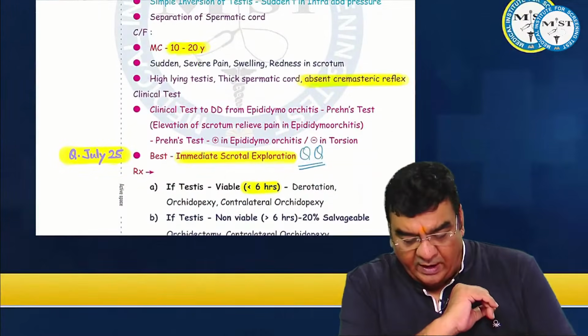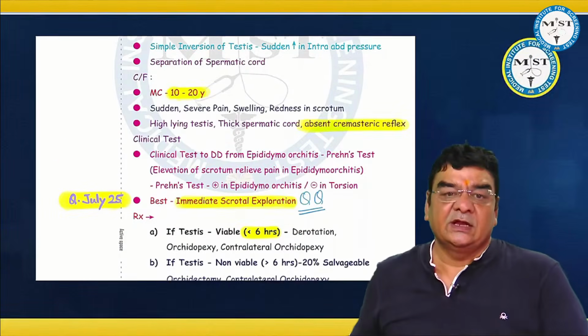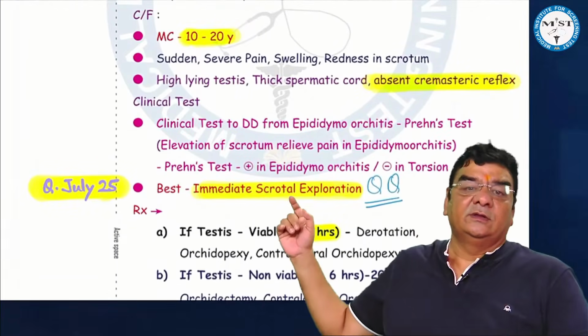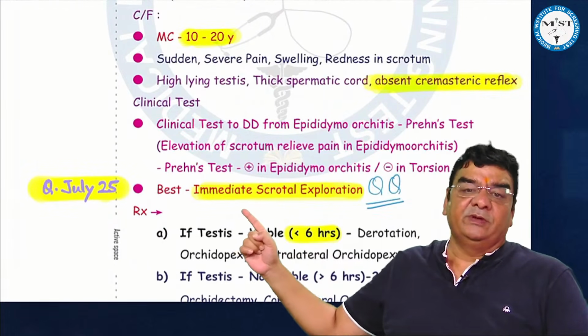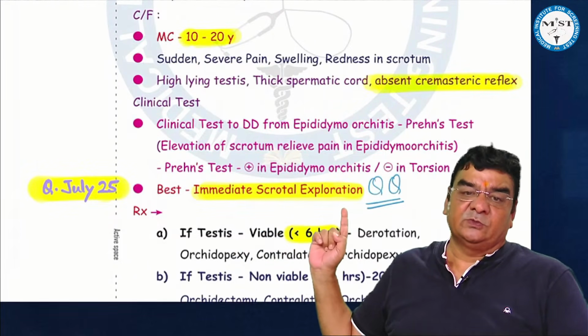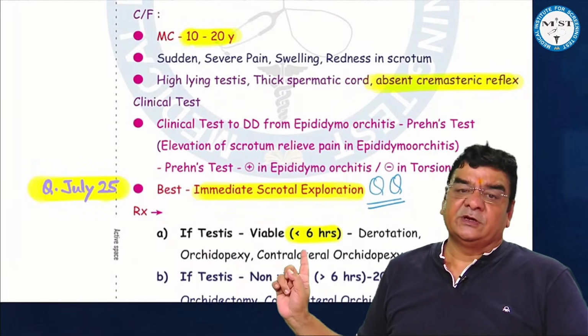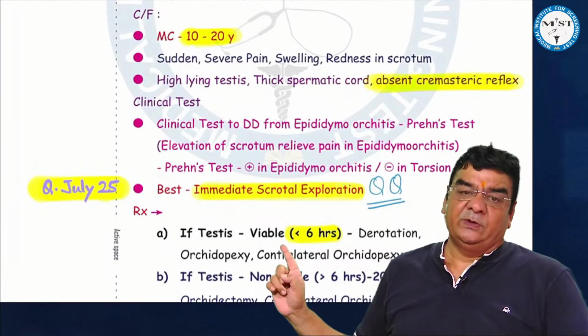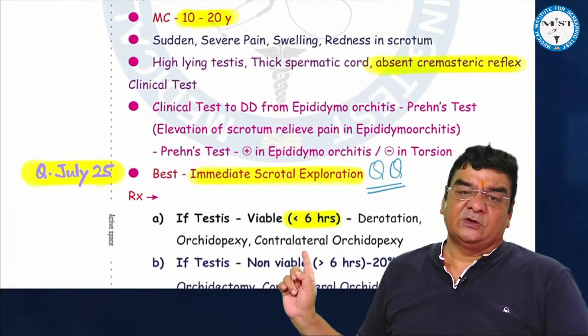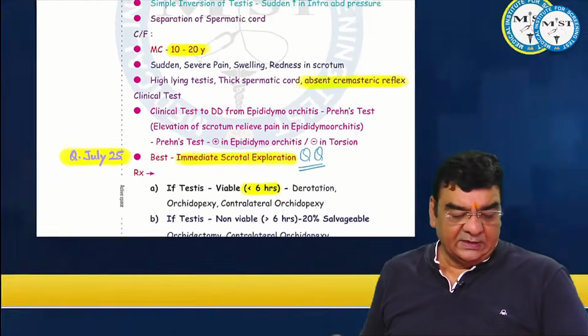If we look at what is written in our workbook, this is a testicular torsion story. The best would be immediate scrotal exploration. And if the testes are viable, generally if the patient comes to us within 6 hours, they are viable, so we do derotation orchidopexy and contralateral orchidopexy.